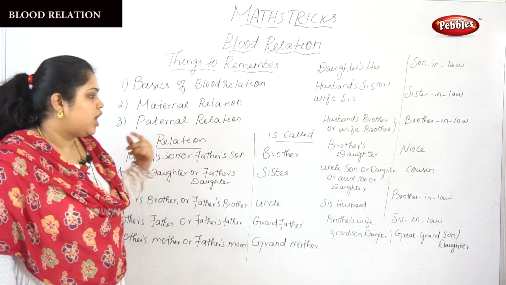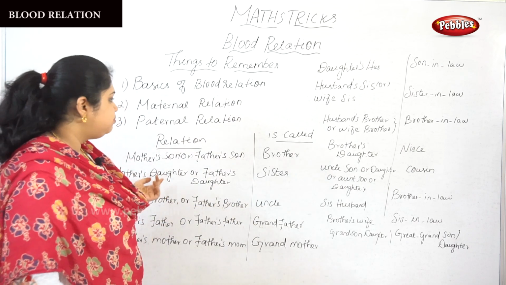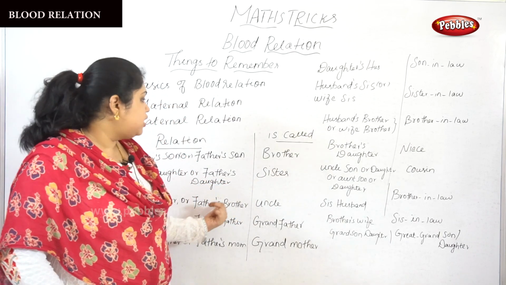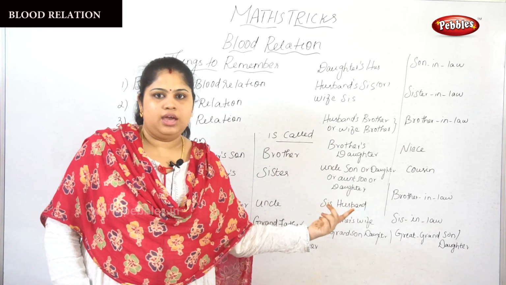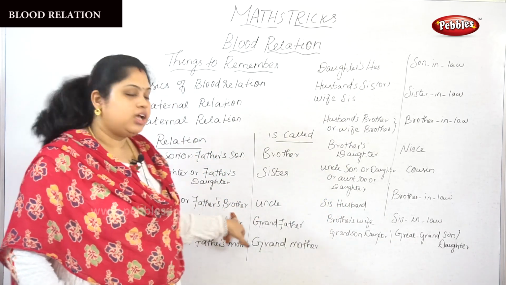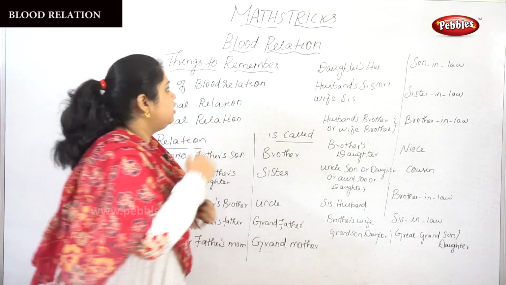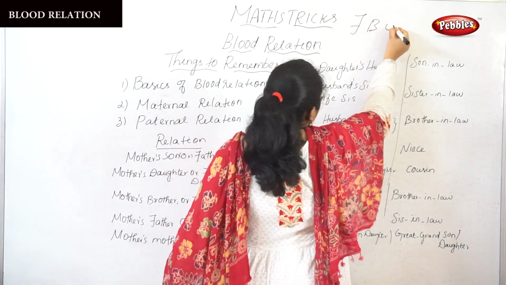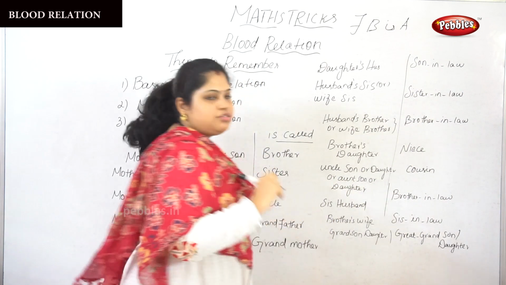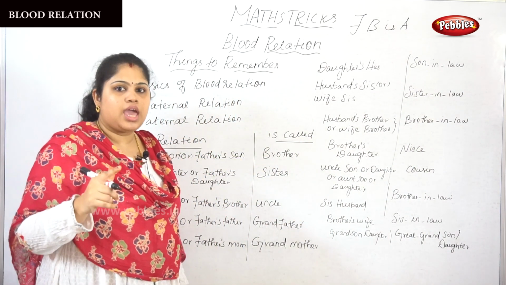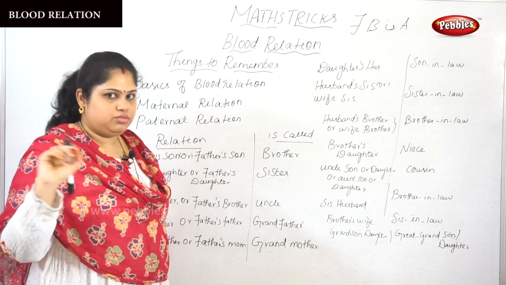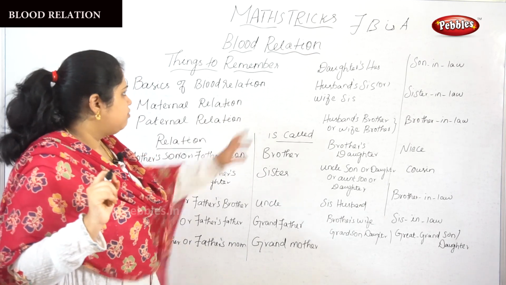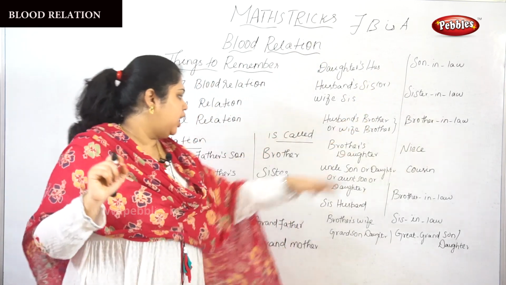For example, they will ask you indirect questions. For example, the father's brother is A. Just think. Father's brother is A. So who is A? A is an uncle. The relationship is uncle.